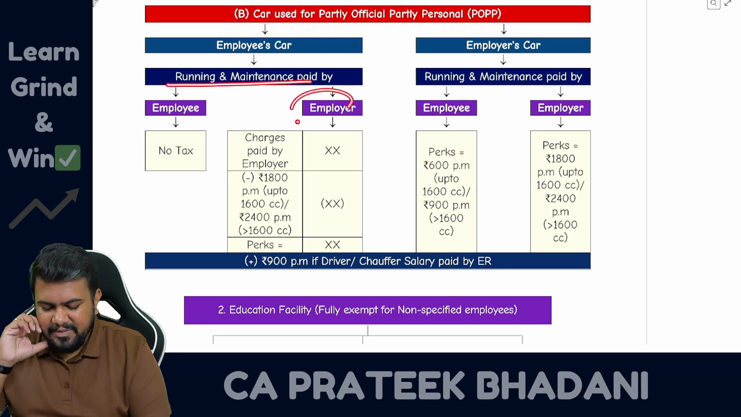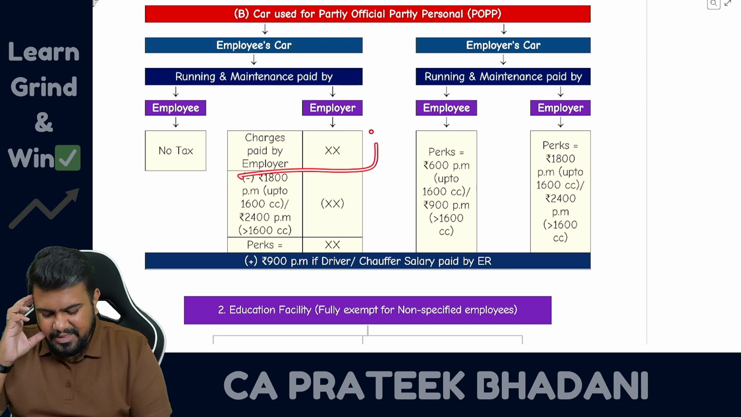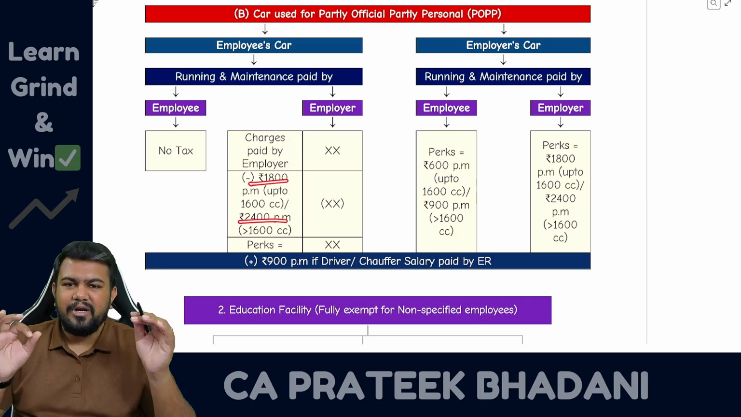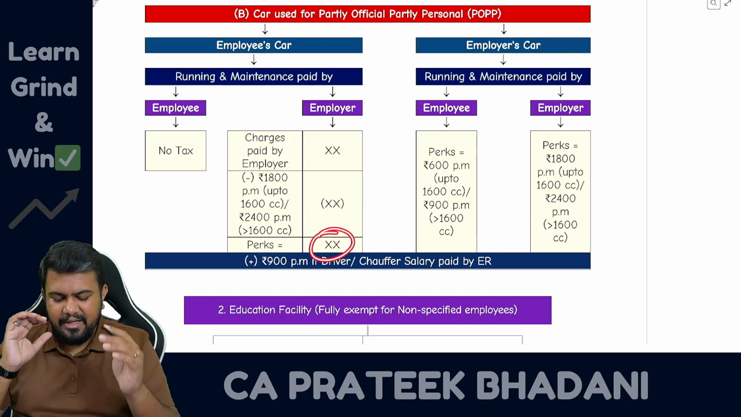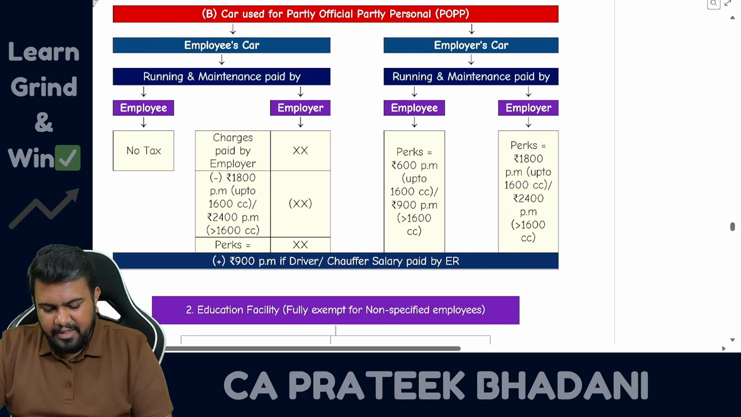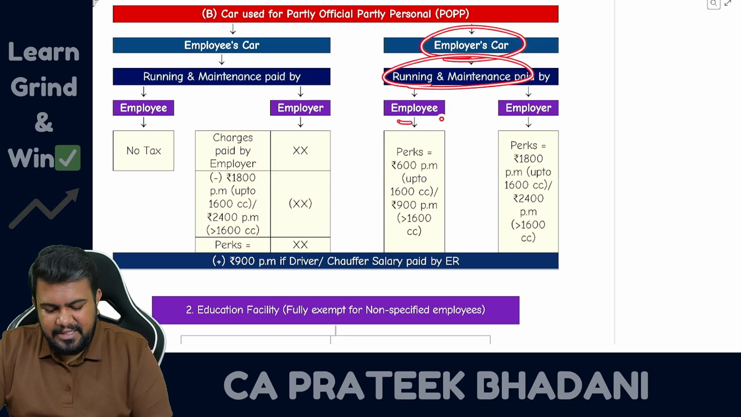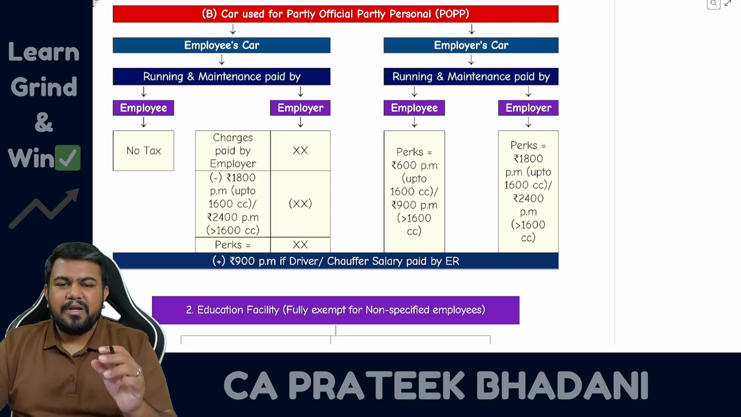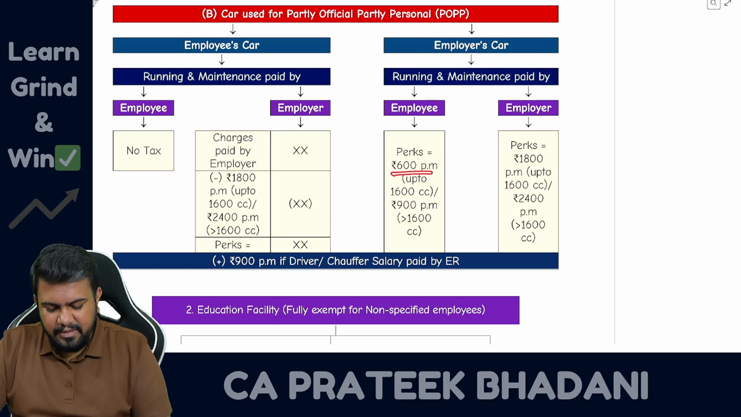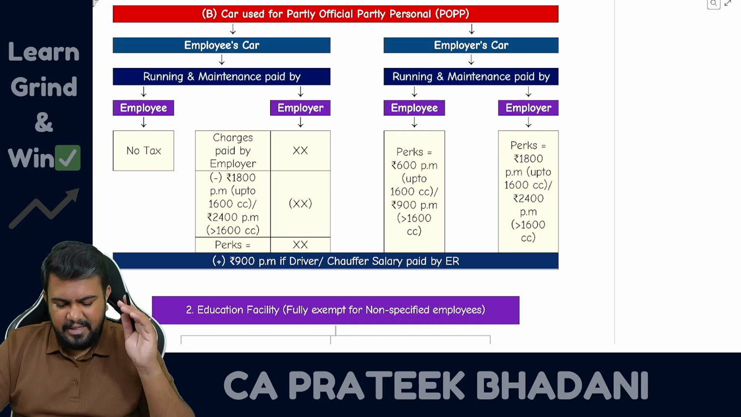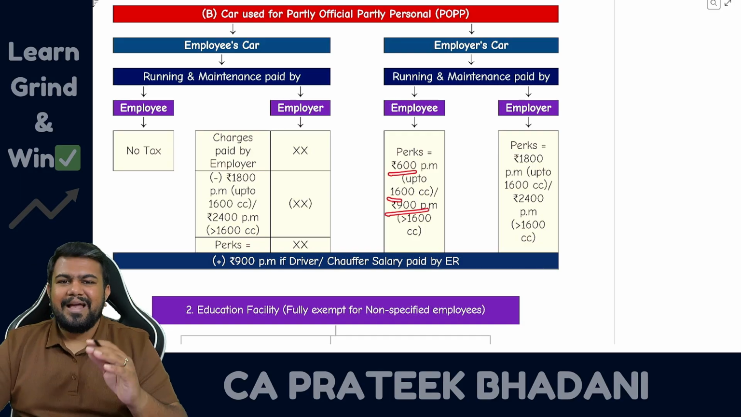So what you have to do, if the car is employee's car but running and maintenance expense is paid by employer, then first take what is the charges paid by employer. From that you reduce 1800 per month or 2400 per month as the case may be. So you will get the perquisite value. Then what if the car is employer's car and running and maintenance expense is paid by employee? In such case, the perquisite value shall be 600 rupees per month up to 1600 cc car and 900 rupees per month for more than 1600 cc car. So 600 per month or 900 per month as the case may be.